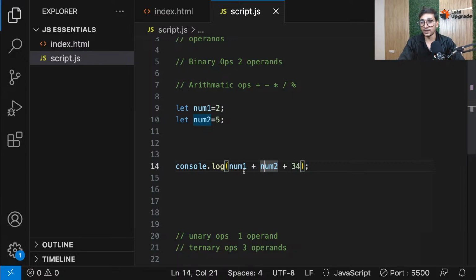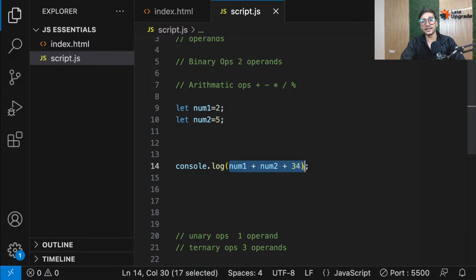Okay, so guys, what I was trying to say is, I hope you have understood the plus operator. Now, I'll just clear it again. Someone asked a question: if I write something like this, num1 plus num2 plus, let's say, some more number, is it still binary? So yes, guys, it is still binary because this plus is only using two operands. See, for this plus, this is the operation. For this plus, this is the operation. So they are still binary.